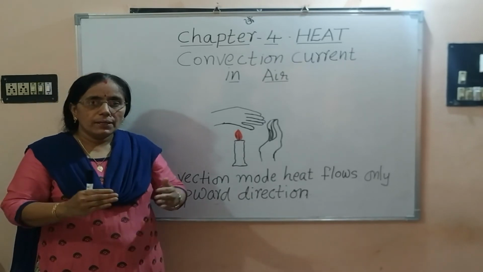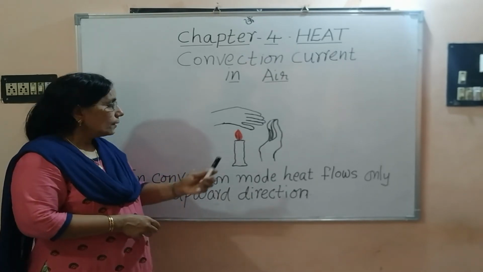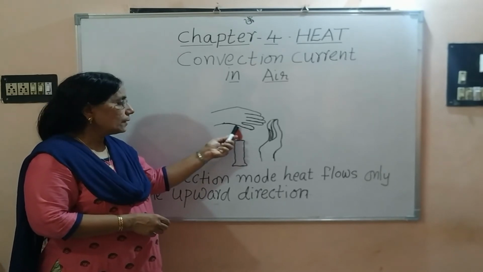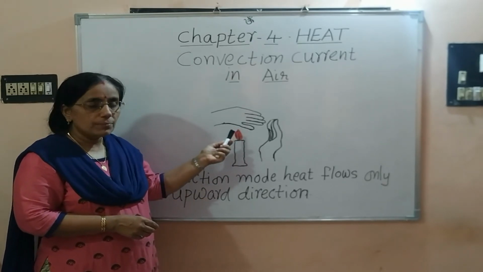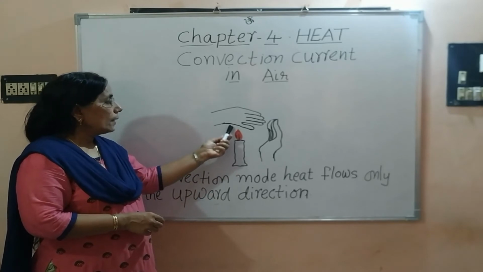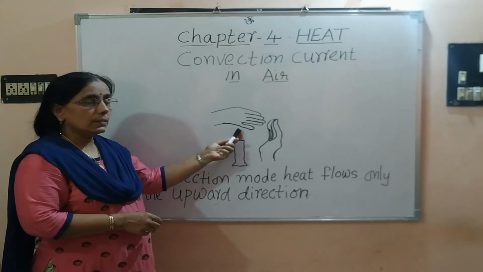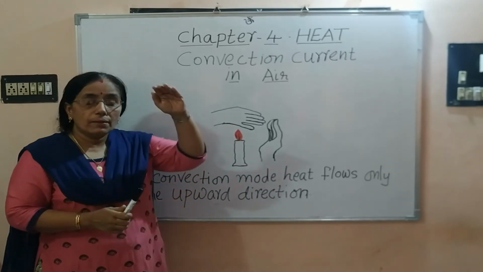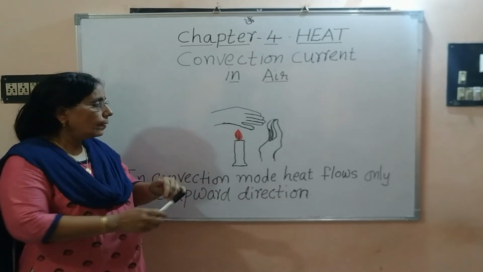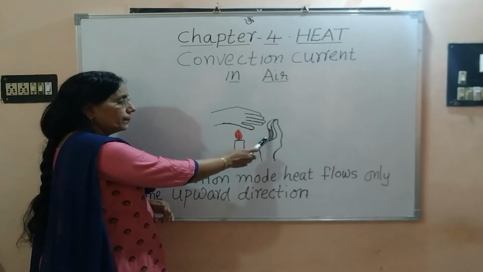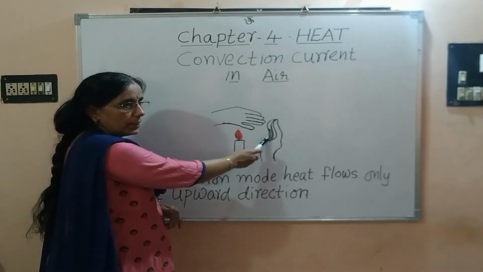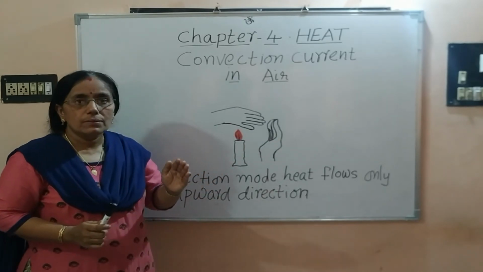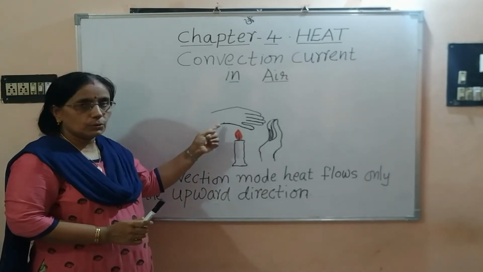Do you know why it happens so? The air which is above the candle flame gets heated up by convection, and that hot air rises, which will make our hand warm. But on the side, there is no convection taking place and hence we won't feel our hand as hot as the top.